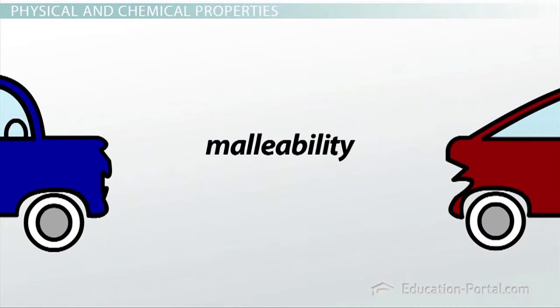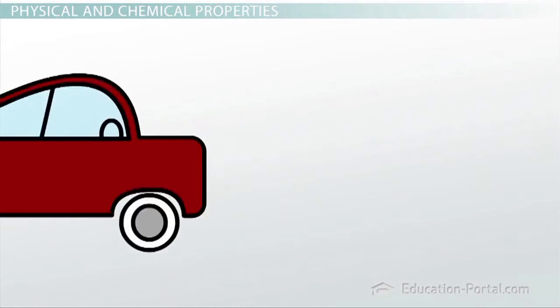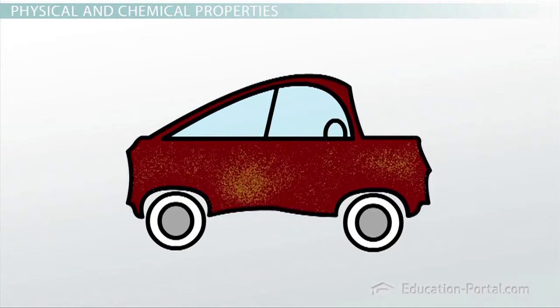It is a property that almost all metals share and is a physical property because your car is still composed of the same metal after it's dented. It just may look a little different. But what happens if we fast forward 10 years? Now what does your car look like? Chances are that it may be starting to form some rust.